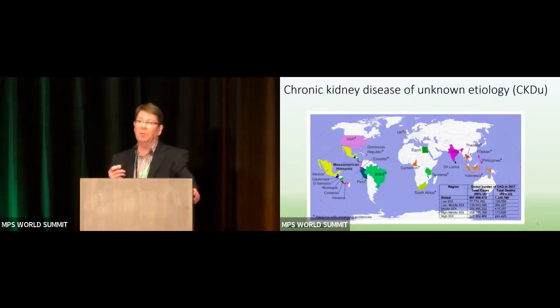So in terms of the global distribution of chronic kidney disease of unknown etiology, again, you see it primarily in developing parts of the world, such as Sri Lanka, India, West Africa. In addition, you may have heard of a thing called Mesoamerican nephropathy, which is another type of CKDu. You've got these hotspots of chronic kidney disease of unknown etiology, again, in these populations that don't have those classic risk factors for CKD.